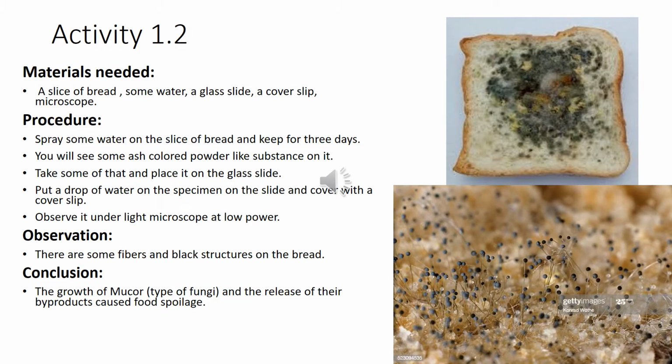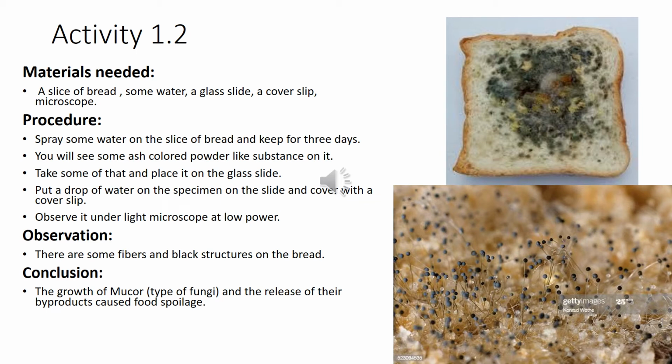Okay, let's do a small activity to understand how food spoilage takes place because of the action of microorganisms. The materials you need for this activity are a slice of bread, some water, a glass slide, a cover slip and a microscope. The method is to spray some water on a slice of bread and keep it for 3 days. After 3 days, you'll be able to see some ash colored powder-like substances on it, just like I have given in your first picture.